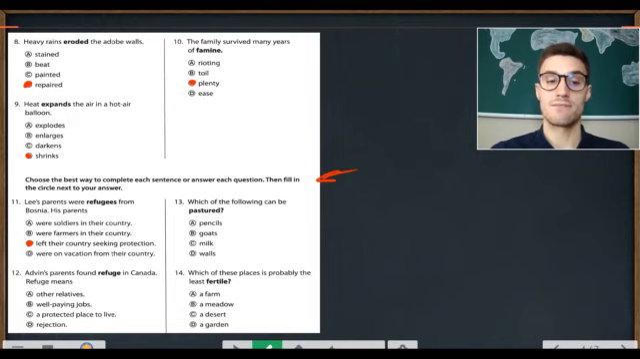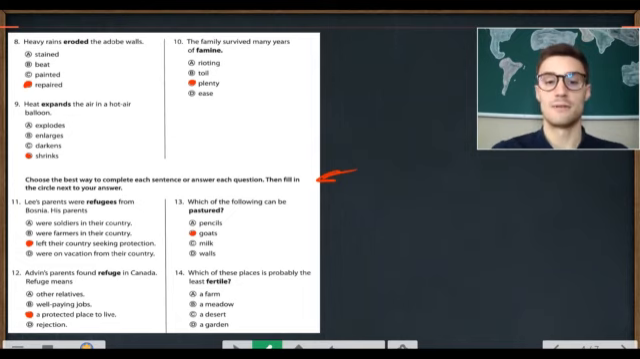Advin's parents found refuge in Canada. Refuge means C. a protected place to live. Next, number 13. Which of the following can be pastured? A. pencils. B. goats. C. milk. D. walls. Which of the following can be pastured? B. goats.